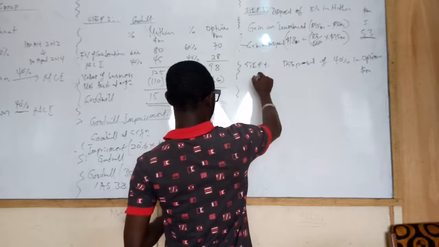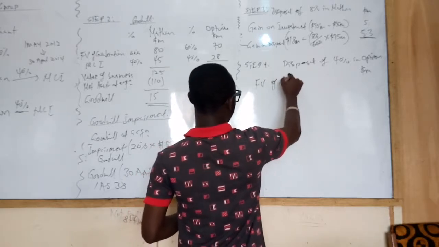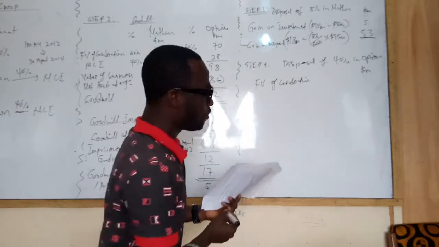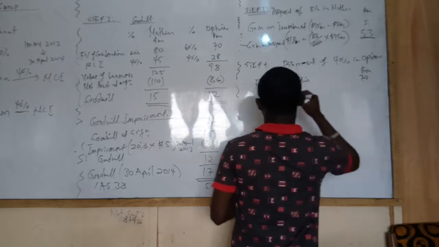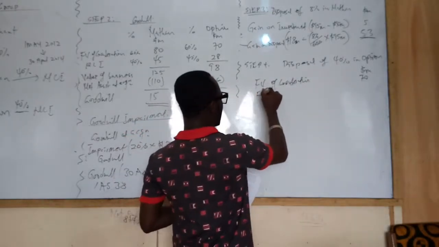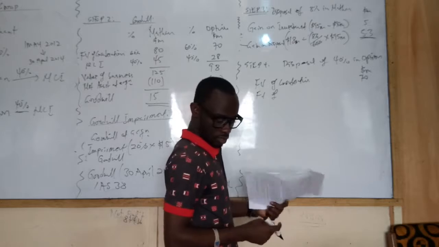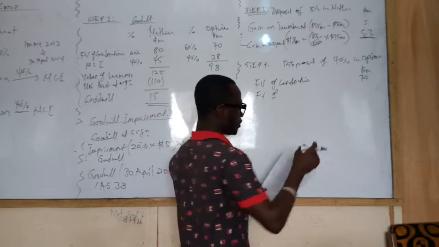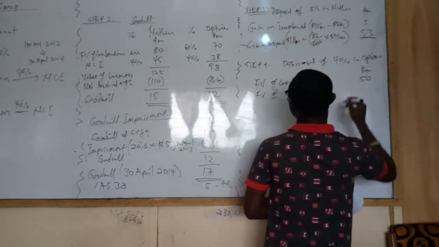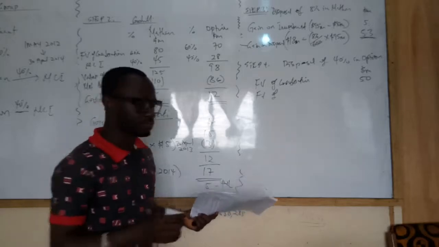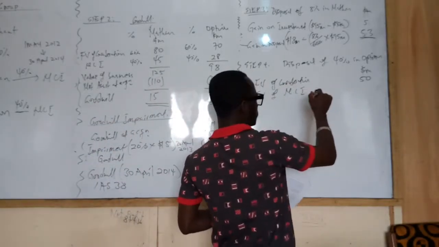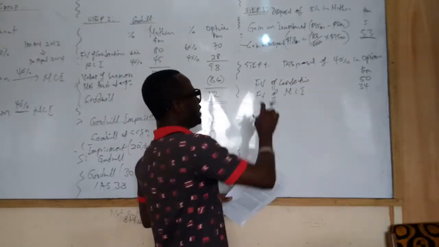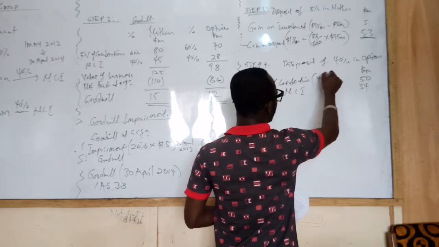So fair value of consideration received. How much did we receive? Fair value of consideration received: 70 million. Then, what is the fair value of NCI? Disposal, 50. What is the fair value of NCI? 34. Now, listen carefully. The fair value of this consideration is actually 40%.